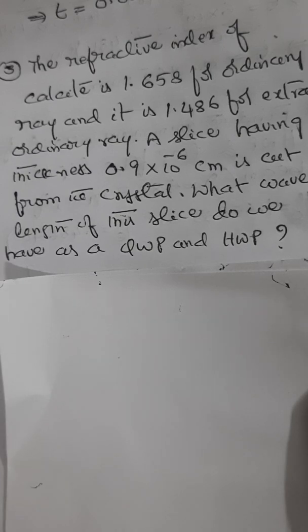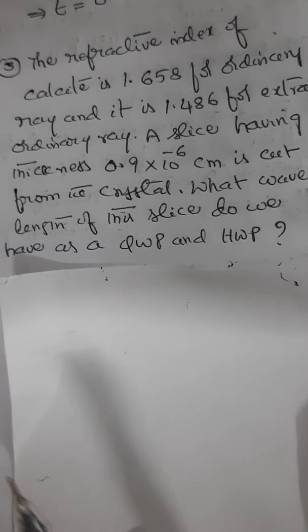So what is given? Refractive index of ordinary ray is given, that is mu O. Extraordinary ray refractive index mu E, that is given, and thickness of the slice T is given. We have to calculate lambda for both quarter wave plate and half wave plate.